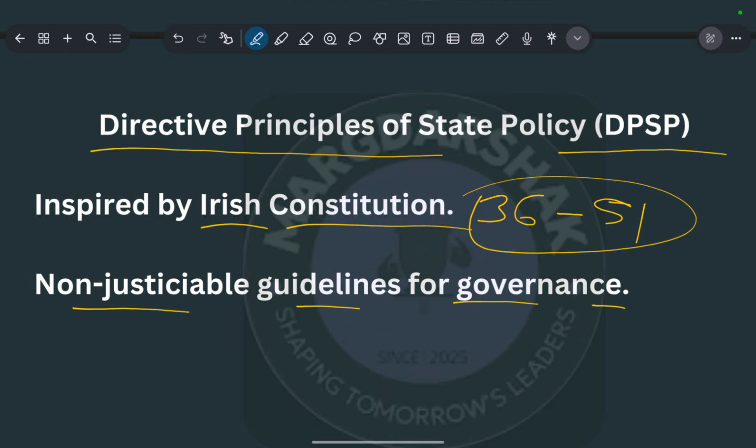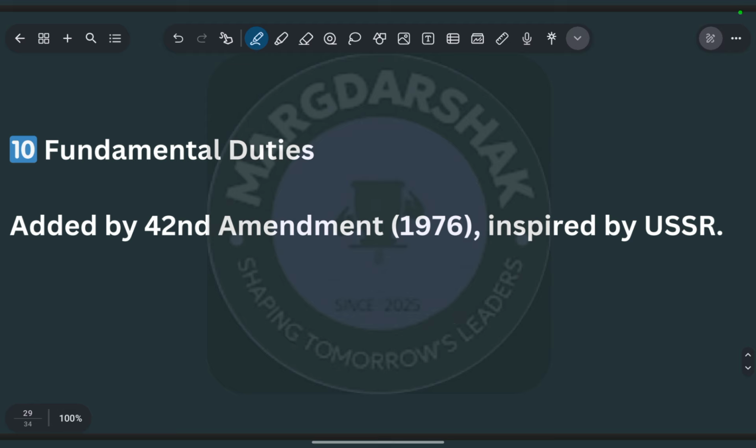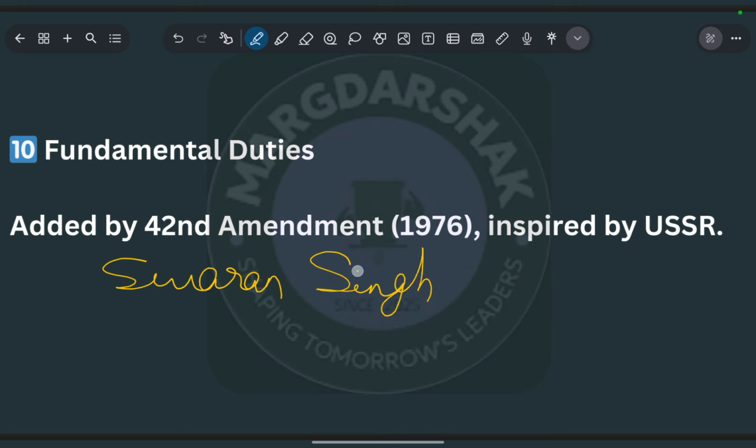Okay, so next is the fundamental duties. Fundamental duties were initially not part of our constitution, but with the recommendation of the Swaran Singh committee, these fundamental duties were added in our constitution with the 42nd Amendment Act 1976.